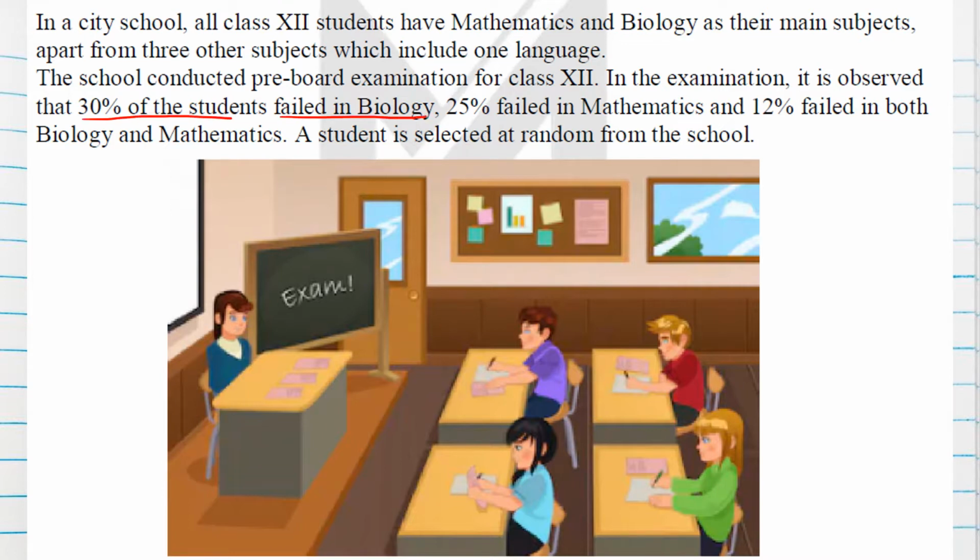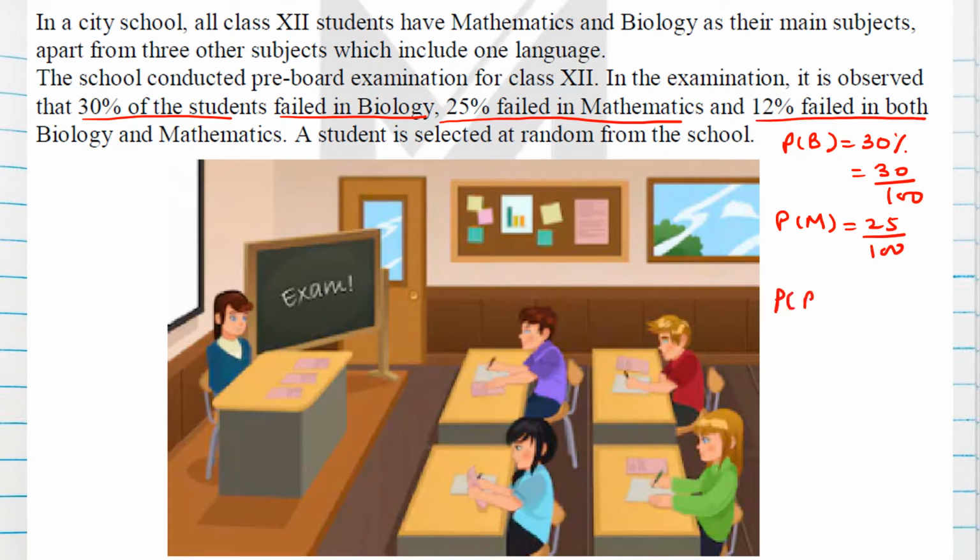So if we consider B is the event of students failing in biology, then P of B, the probability of B, is given as 30%, 30 by 100 we can suppose. Then 25% failed in maths, so that means P of M we can consider 25%, and 12% failed in both. Both means B intersection M is given as 12%.